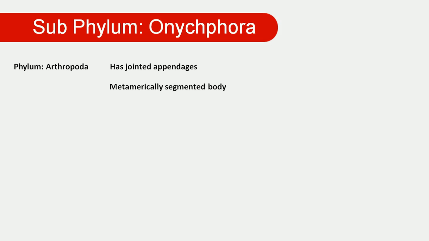Then subphylum Onychophora. We are just going through the phylum Arthropoda. Arthro means we already discussed that Arthropoda are those animals that have jointed appendages. That animal belongs to the phylum Arthropoda. As well as in this animal, they are segmented, and the body is metamerically segmented. Then these animals are diploblastic and consist of a cavity filled with hemocyanin pigment or blood.